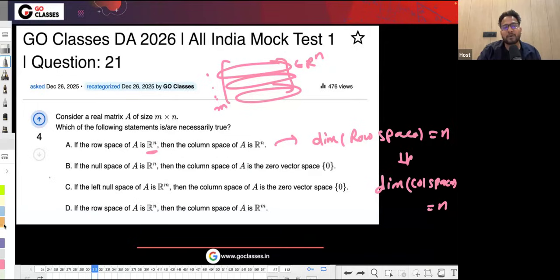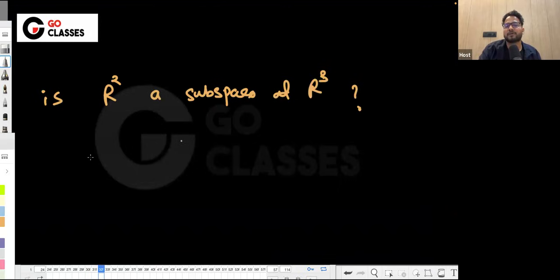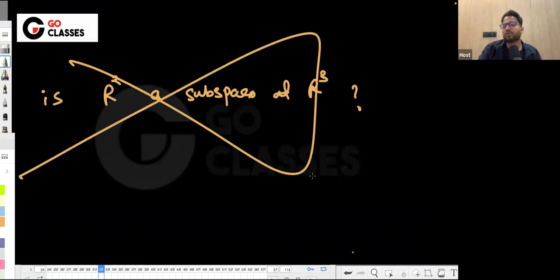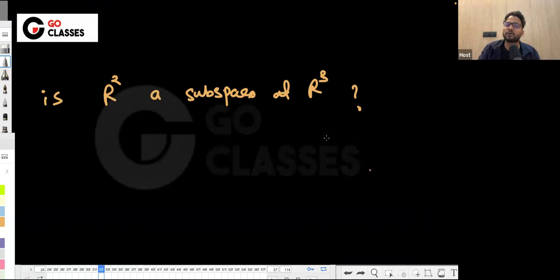See, for the column space, every column is in R^m. So the column space has to be either R^m or a subspace of R^m. Just tell me one thing. Is R^3, or let's suppose R^2, a subspace of R^3? It seems like true, but it is completely false. R^2 is not a subspace of R^3. These are two different spaces.